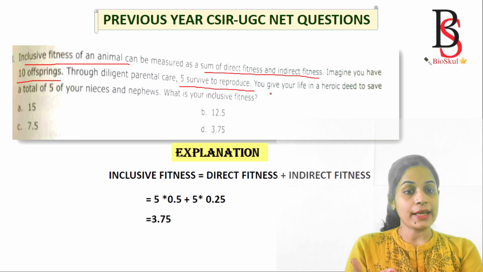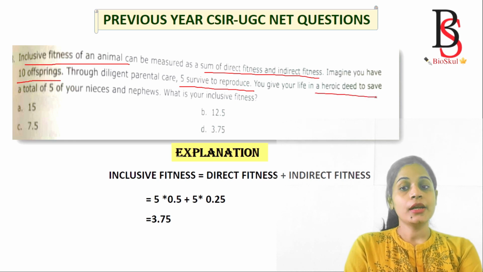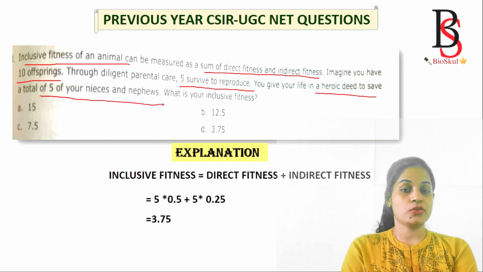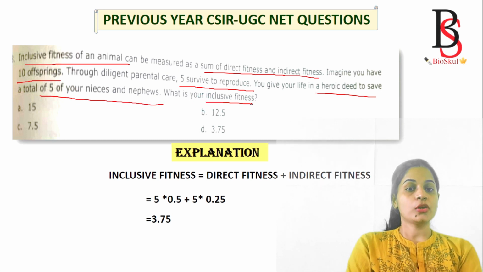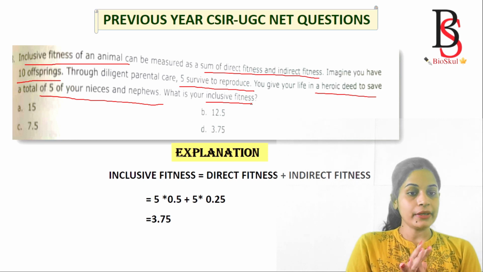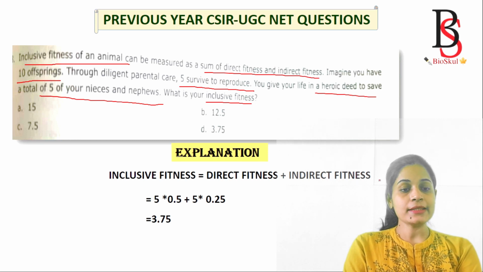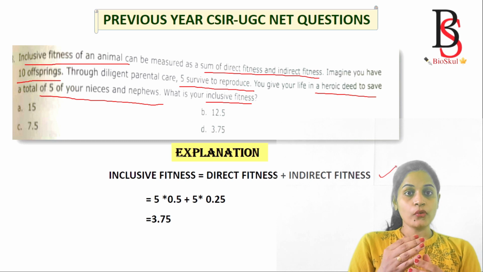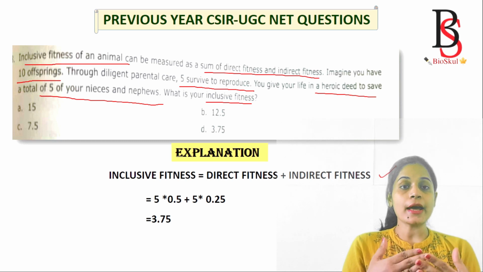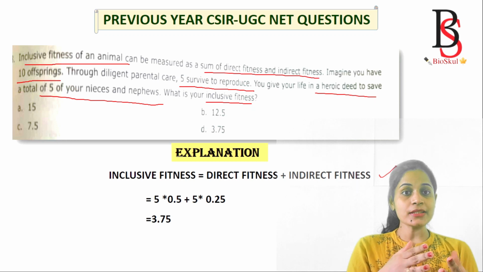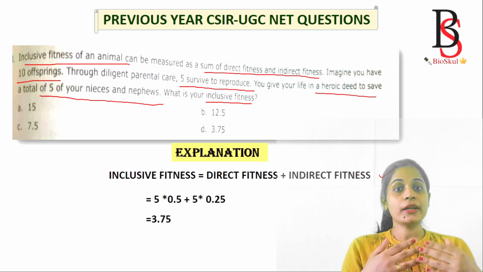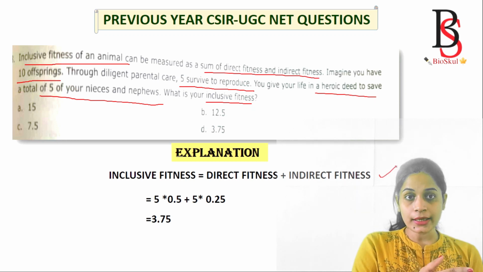You give your life in a heroic deed to save a total of 5 of your nieces and nephews. So what is your inclusive fitness? Direct fitness means the gene is transferred directly to your offspring, and indirect fitness means the gene is transferred to the next generation by helping the relatives.